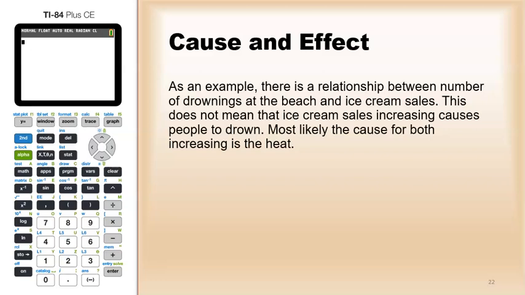As an example, there is a relationship between the number of drownings at the beach and ice cream sales. This does not mean that ice cream sales increasing causes people to drown. Most likely the cause for both increasing is the heat of the summer.